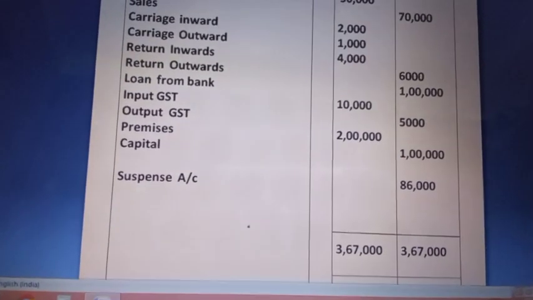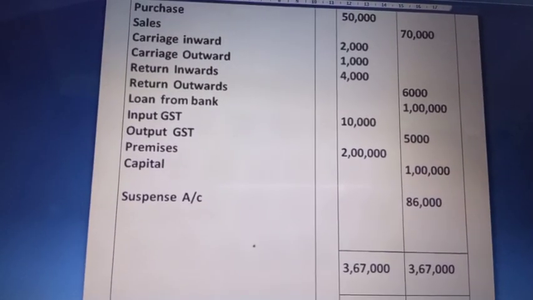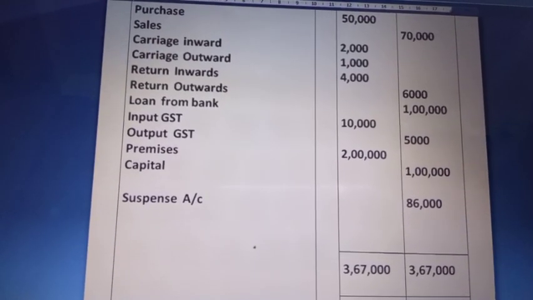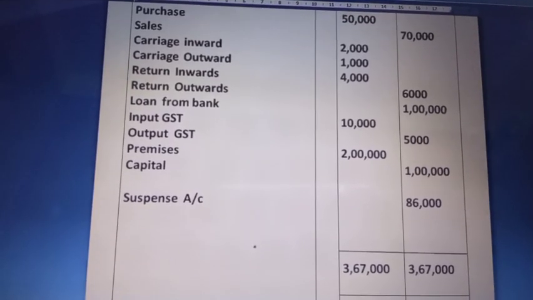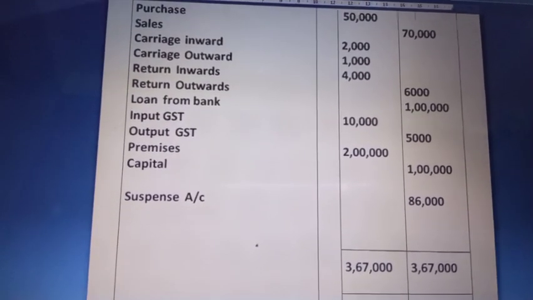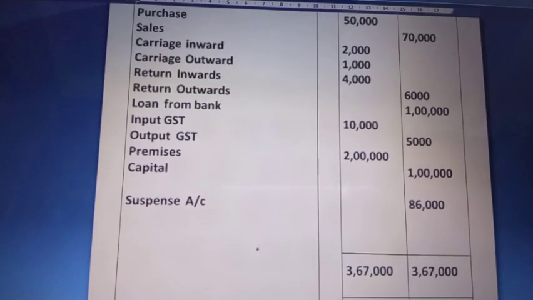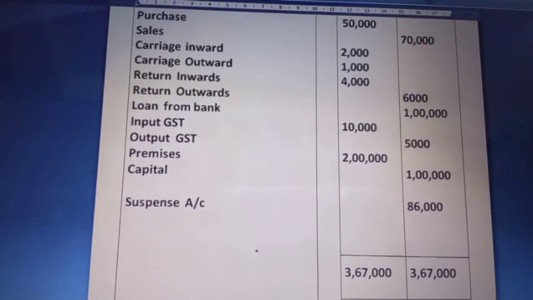All these things have to be checked properly, and then we can find the error, and our trial balance will be automatically balanced without using the suspense account. So the suspense account is only for temporary use.